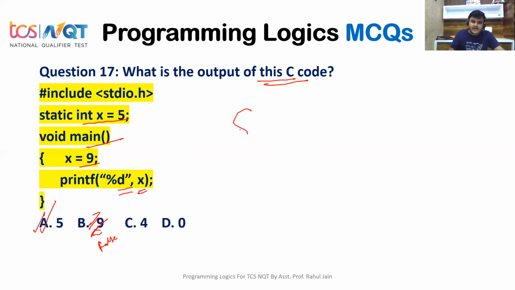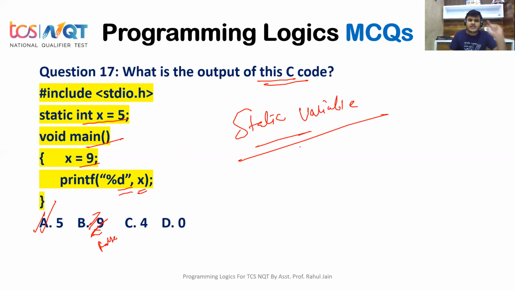Why? A very important concept of static variable is used here. The concept is, if we have declared a static variable once, then with the same variable x, we can't assign the next value. So it will print the value which was assigned earlier, that is 5. We can't reassign a value with the same variable because it is the property of a static variable. Hence, option A is the correct answer for this question, guys. I hope it is clear to you. Let's see the next question.